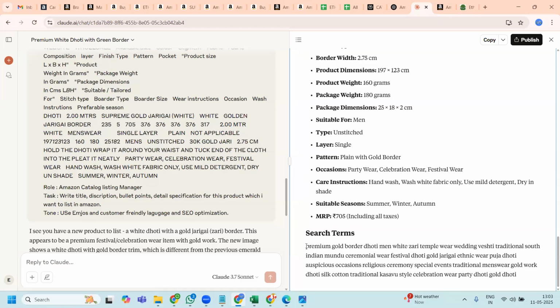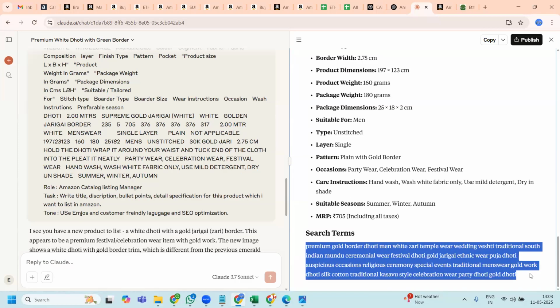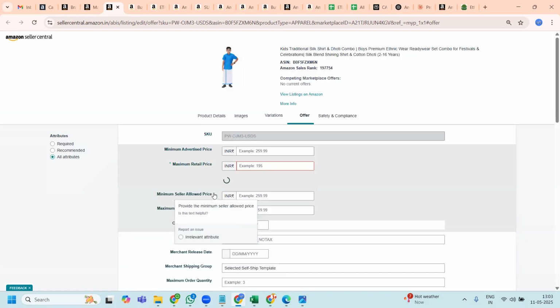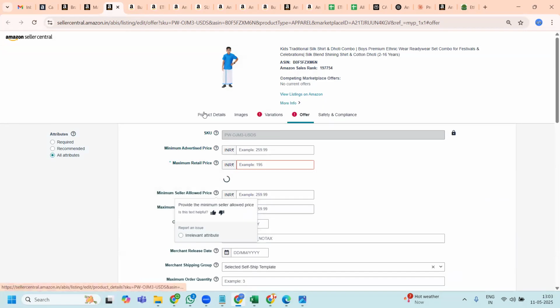Now I need one more piece of information, which is called search terms. What is a search term? Can anyone tell me what a search term is? I'm just showing it here, because if I go inside and create a listing, that will take much more time. So I would just show the section where it is mentioned and what it means, which is very relevant when it comes to product listing.